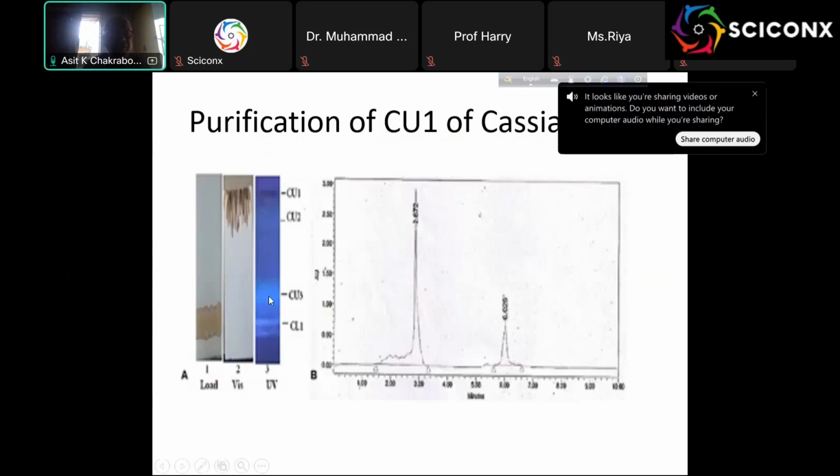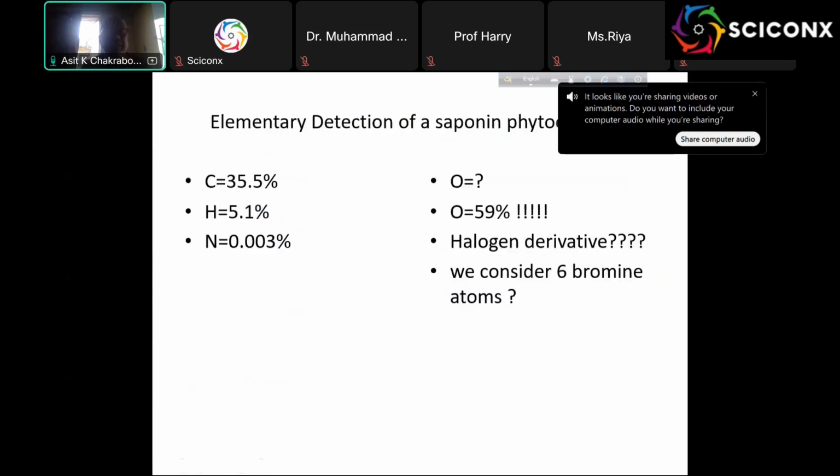So I don't know, some precursor, possibly some terpene derivative. And this is the HPLC. They come very fast, and this is not the active. So this is a very big molecule. And the elemental analysis: carbon 35.5%, hydrogen 5.5, no nitrogen. So highly oxygenated. We expect some halogen.